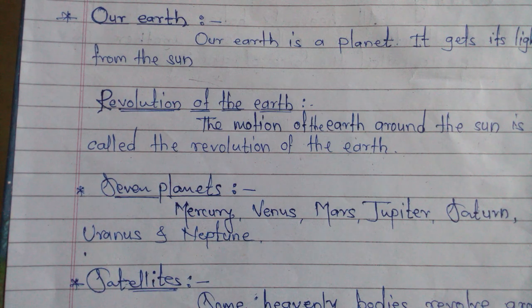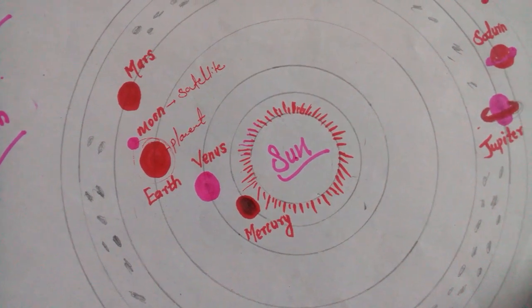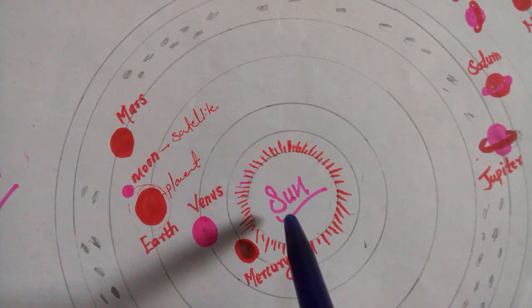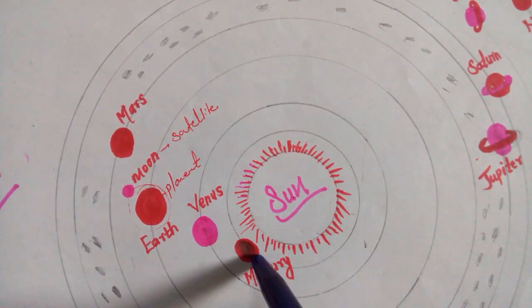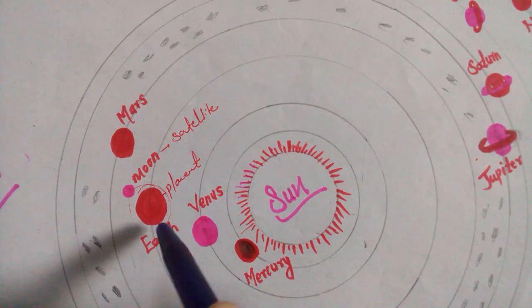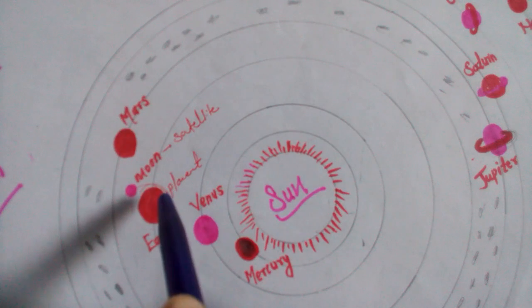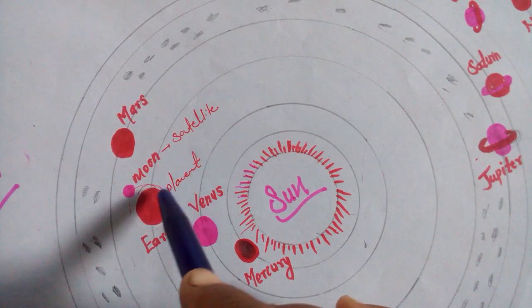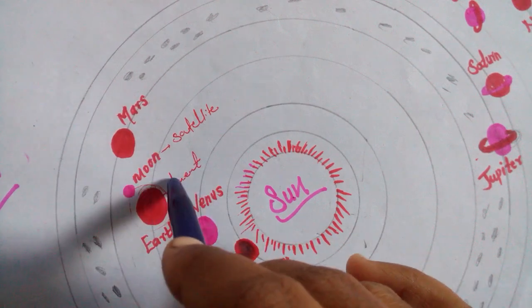Now see, in the solar system, where is the place of those 7 planets? See, this is the solar system. Okay. Now see, in the center the sun is there. Then Mercury, Venus, then here Earth, Moon, Mars. Now see, this moon is the satellite. Moon is a satellite and Earth is a planet. Moon revolves around the Earth.